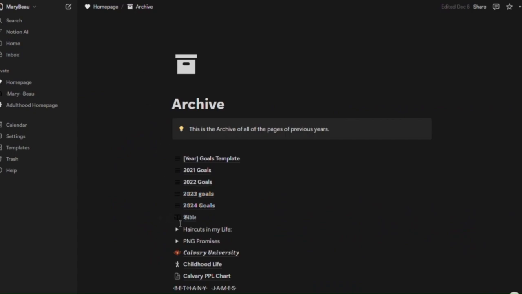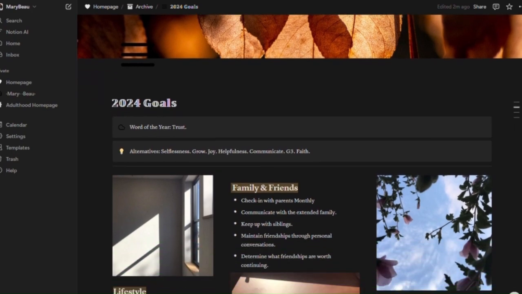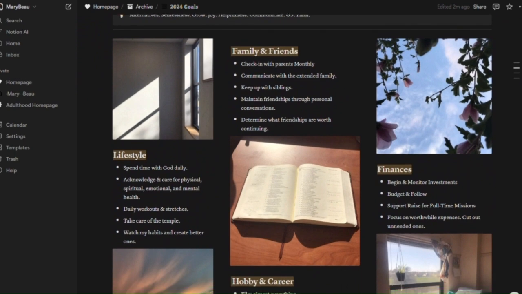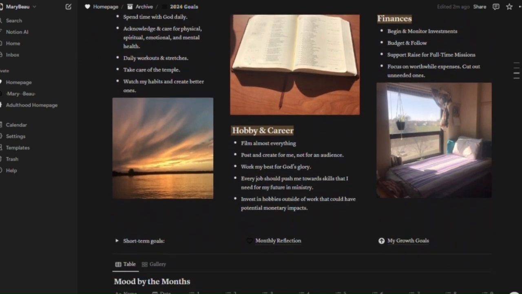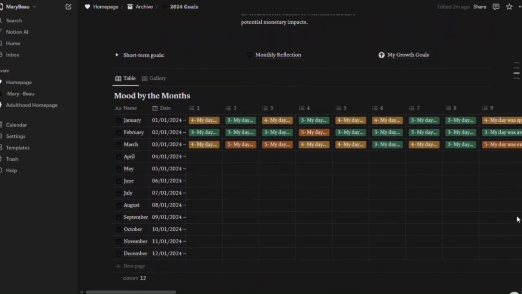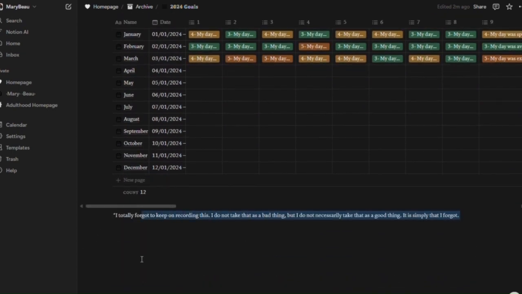Now, if we go over here and look at my 2024 goals, obviously this is the year that we just finished, so this is my most recent version, and some of the changes you'll see here is what I've done to make it better. As you may notice, some of these things are very similar. I still have categories with 4 or 5 goals in each of these categories. Now, in 2021, I only had 2 or 3 goals per category, so I have expanded to have more goals.